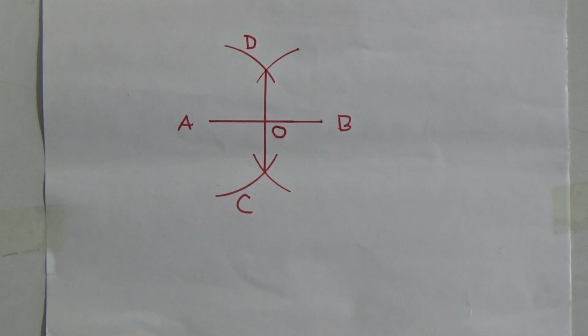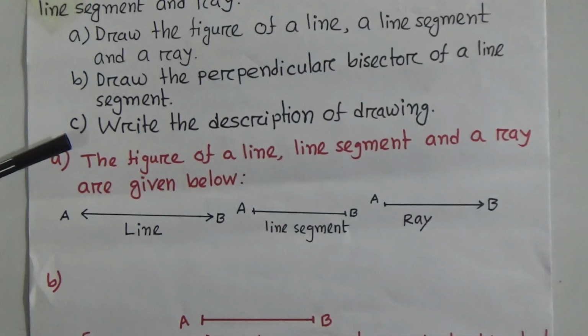Now I will solve the C number question. Student, please look at the C number question. Write the description of the drawing. Student, you look, I have drawn here the perpendicular bisector of a line segment. Now in the C number question you have to write the description of the figure.